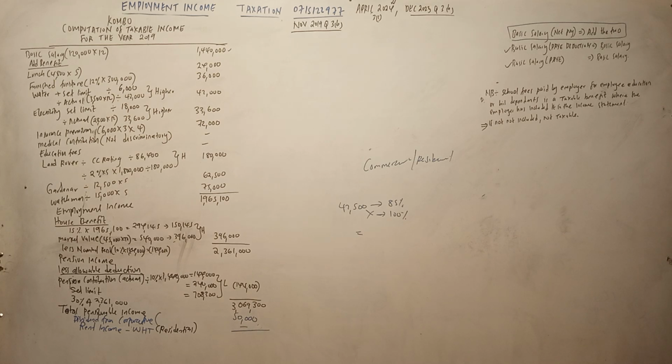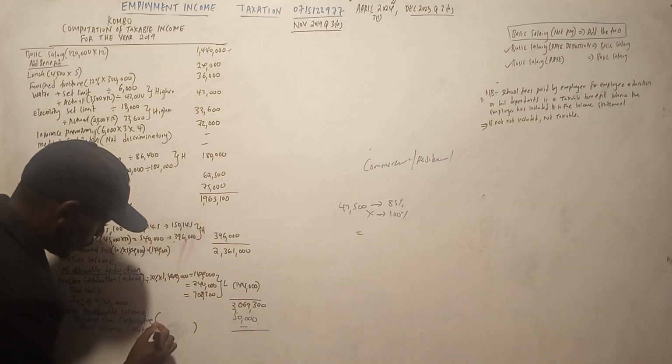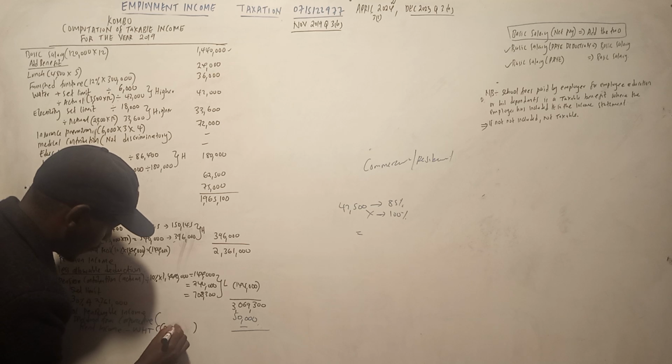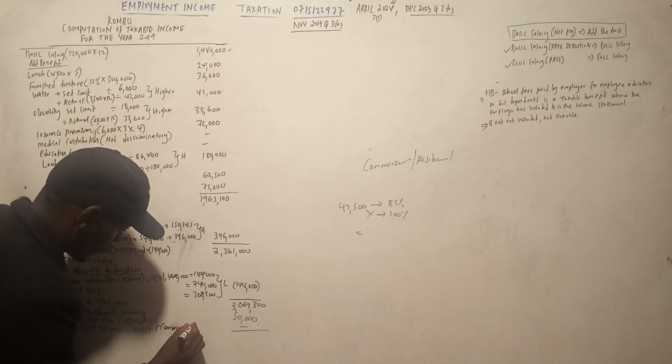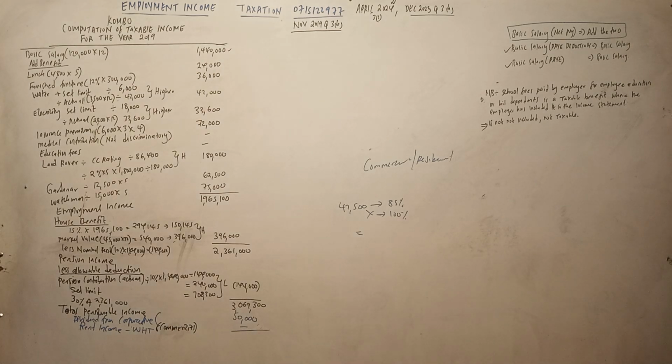I think that one will be most favorable. Not residential, but commercial. Ndio tunasema commercial. Commercial meaning the withholding tax is final.